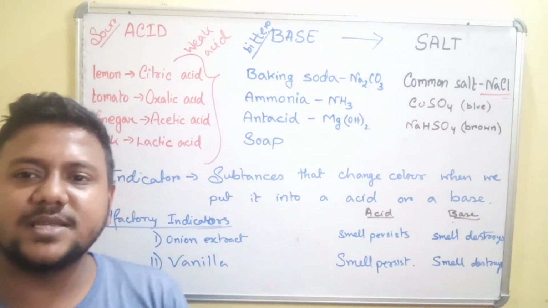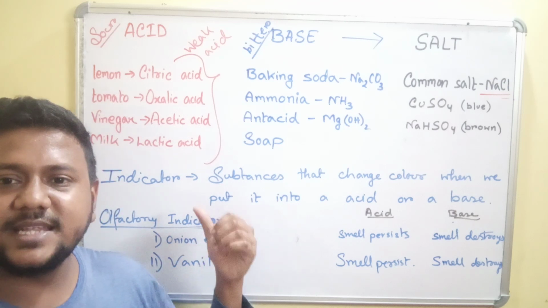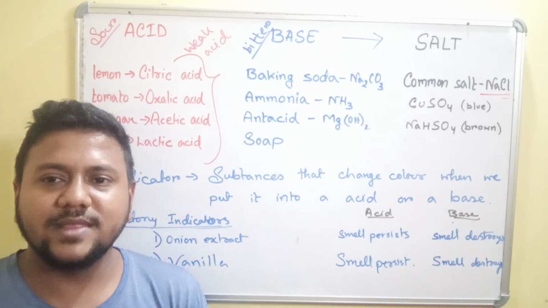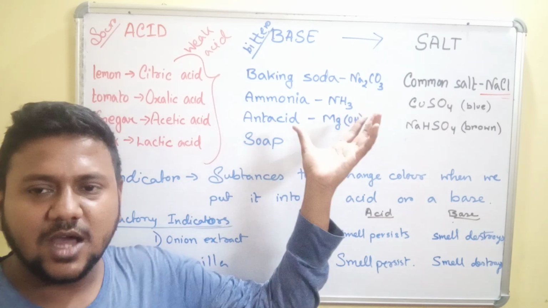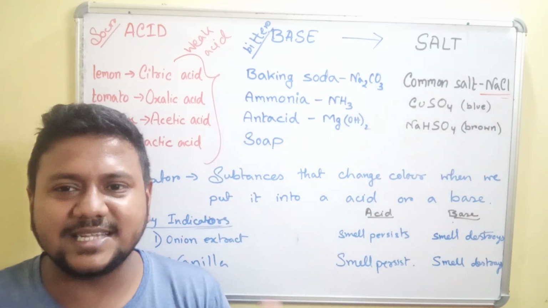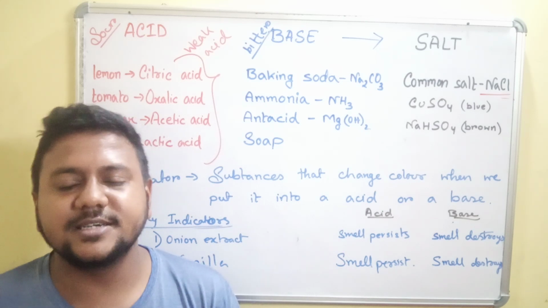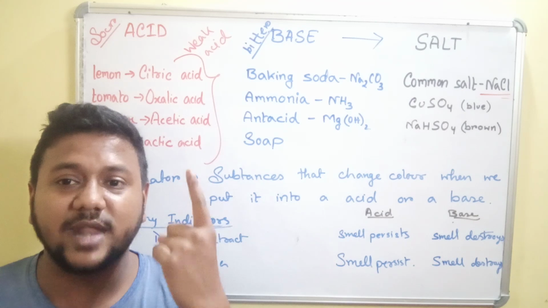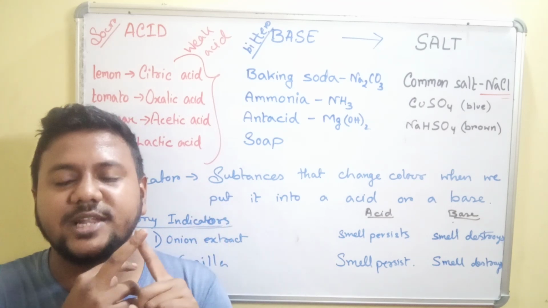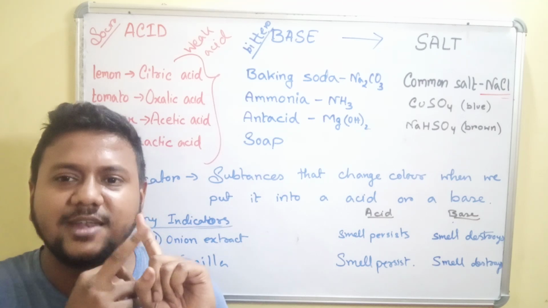So acids and bases can be categorized by the help of indicators. These indicators are substances that change the color when they come in contact with the acid or the base. So we can distinguish acids and bases by seeing the color change of our indicator. Indicators are of three types. One is your natural, that is extracted from nature. In that we come to litmus, then comes your red cabbage extract and your turmeric.